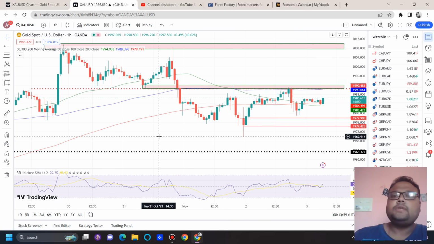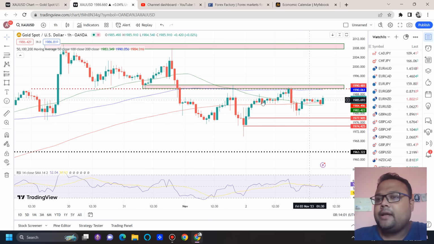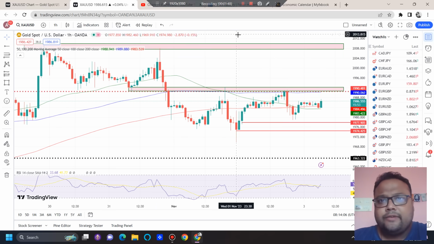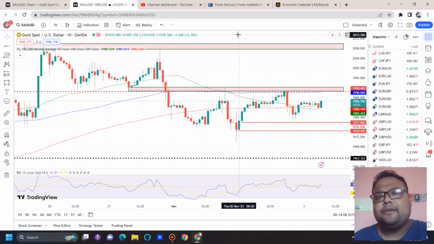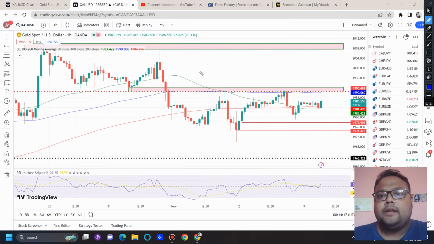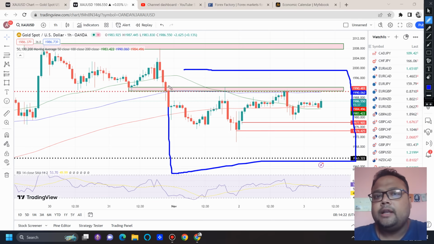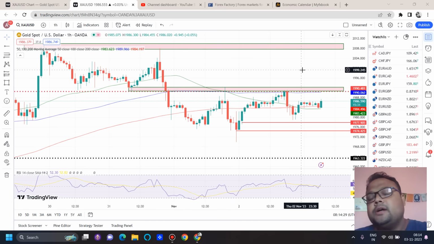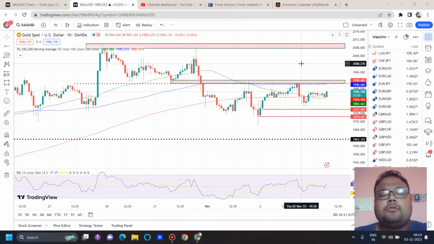Right now, we can see that the present trend of the market is sideways. Before a major event like NFP or CPI, usually the market doesn't show much volatility, and the market prefers to stay within a range only. So we can expect that there will not be crazy volatility before NFP, and volatility will remain like this. So what are the trading levels then? Before NFP, do not expect a huge move in the market.